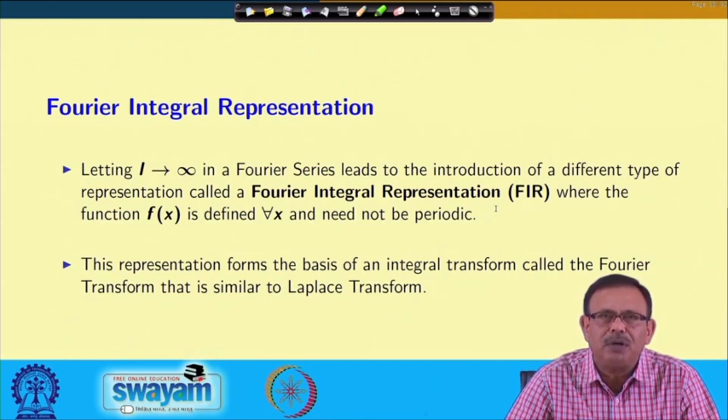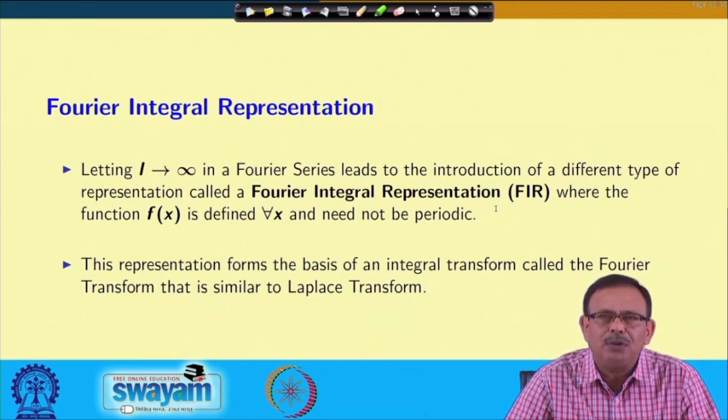Please note this: the function is defined for all x whenever L approaches infinity, and it need not be periodic in that case.